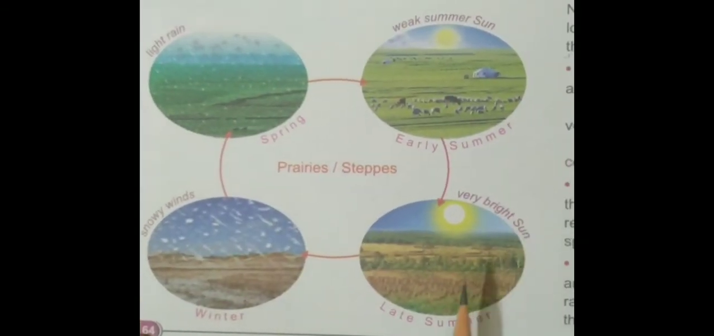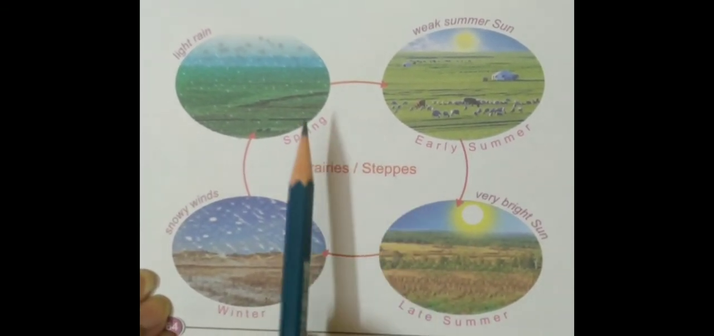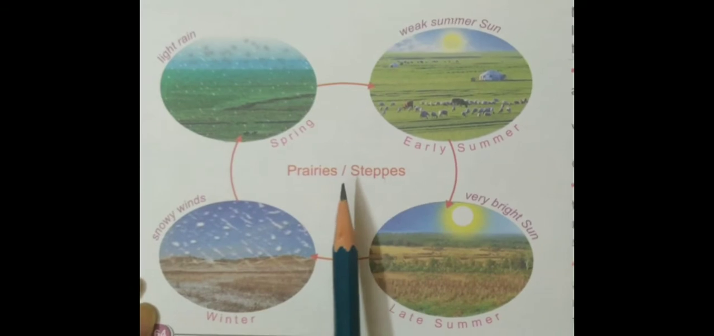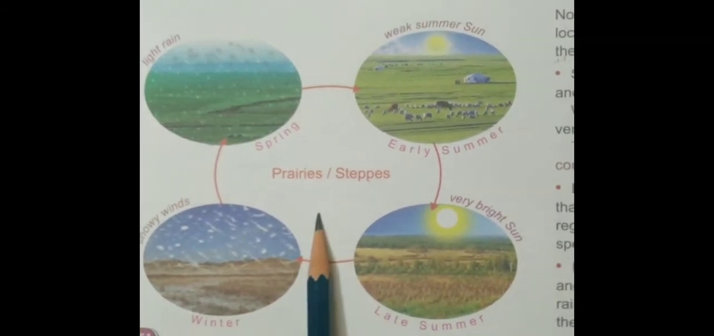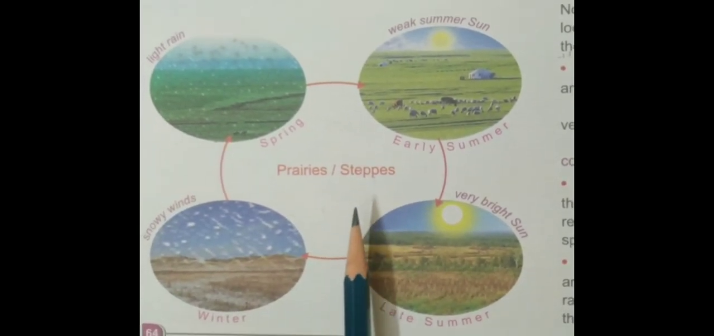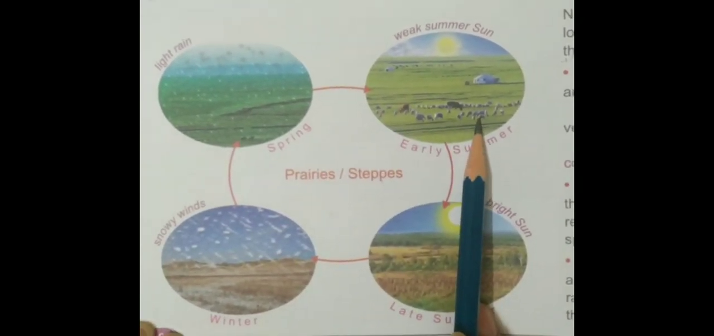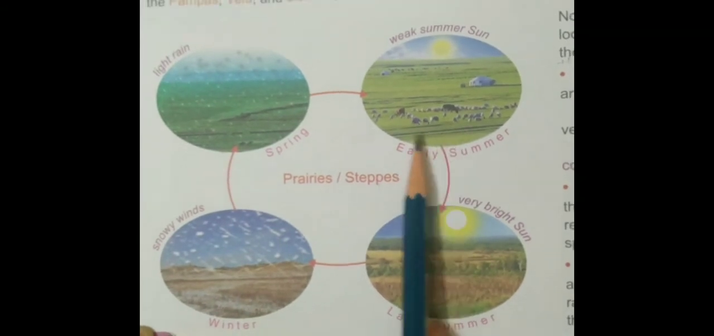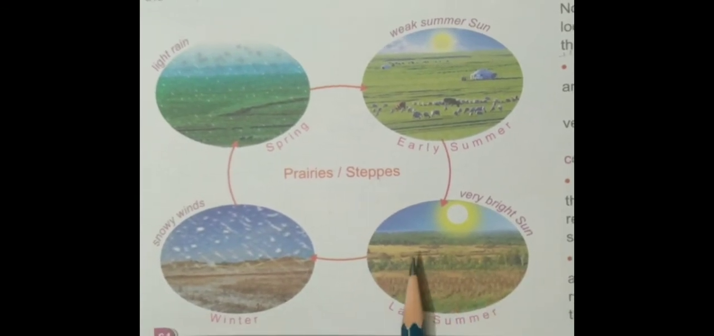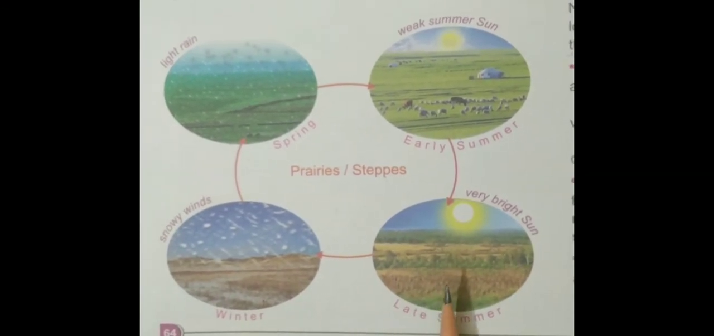The climate of this region is like this. The prairies and the steppes, which are in the northern hemisphere, are located at a higher altitude than the pampas, velds and the downs of the southern hemisphere. These grasslands of the northern hemisphere are located in the interiors of the large continents. Here the summer season is a very short period, and as you can see here, in the early summer the sun is weak, and as the summer progresses the grass starts getting brown and dies completely by winter, and then the sun is very bright and very hot.